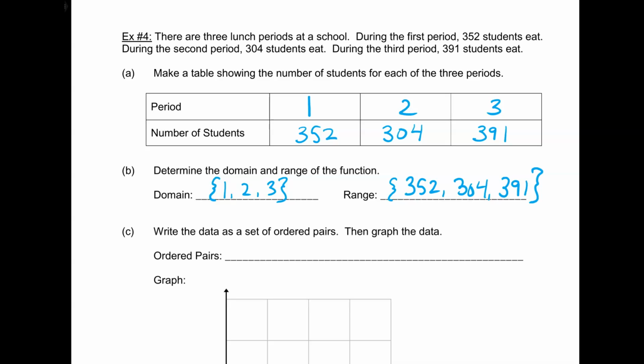Okay, write the data as a set of ordered pairs, then graph the data. So a set of ordered pairs, well, 1, 352. I also have 2, 304. And lastly, I have 3, 391. Those are my sets of ordered pairs.